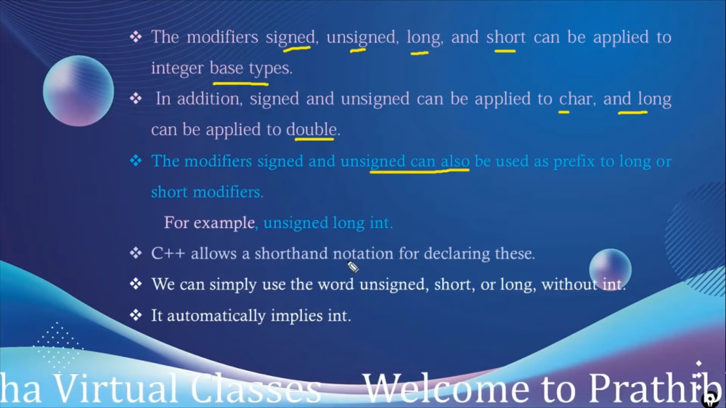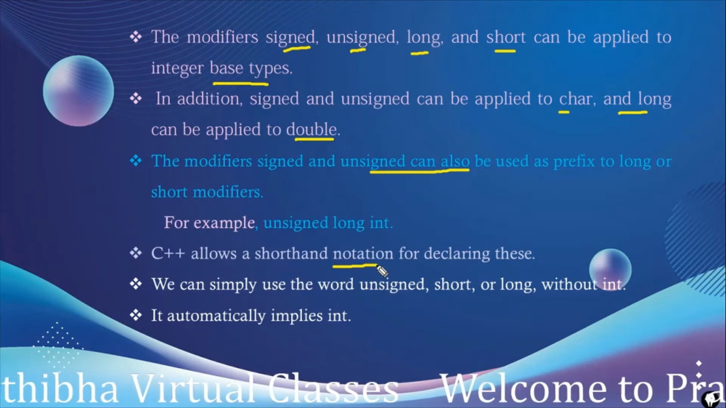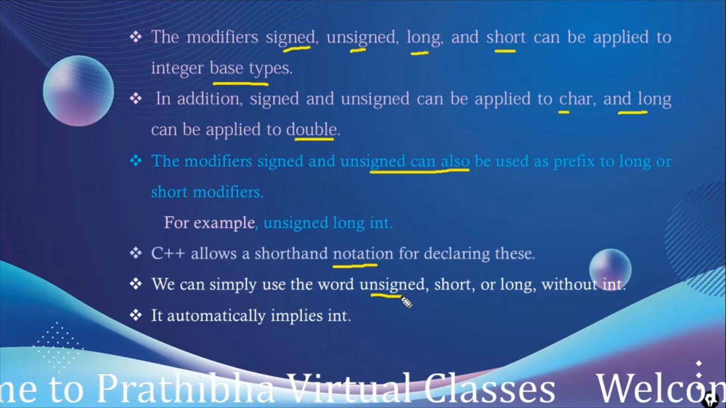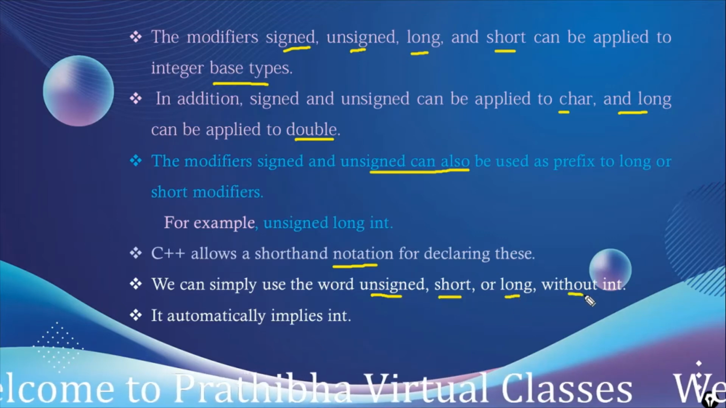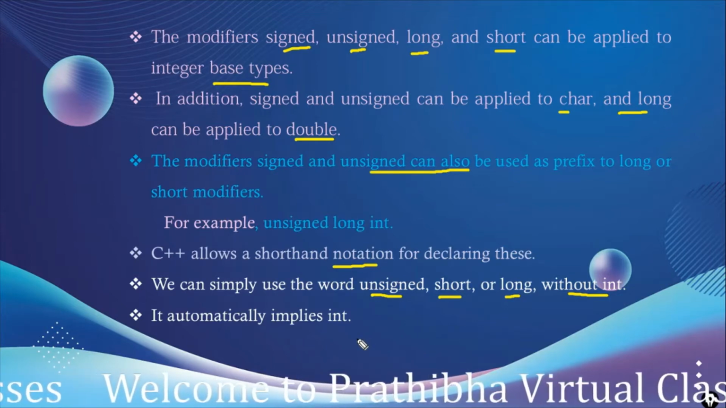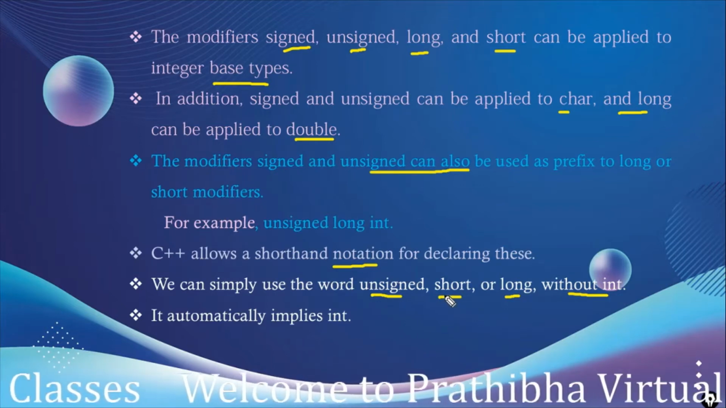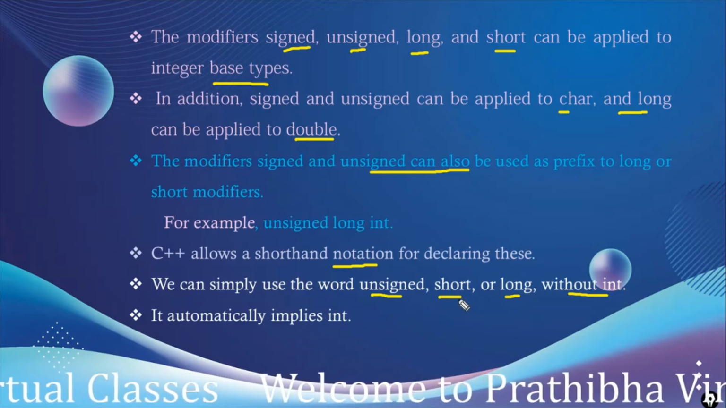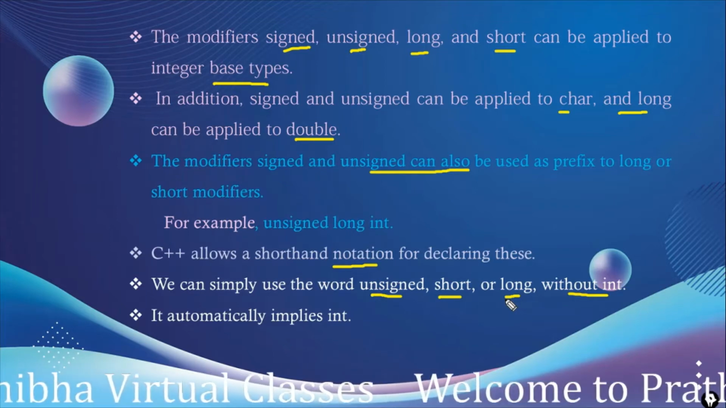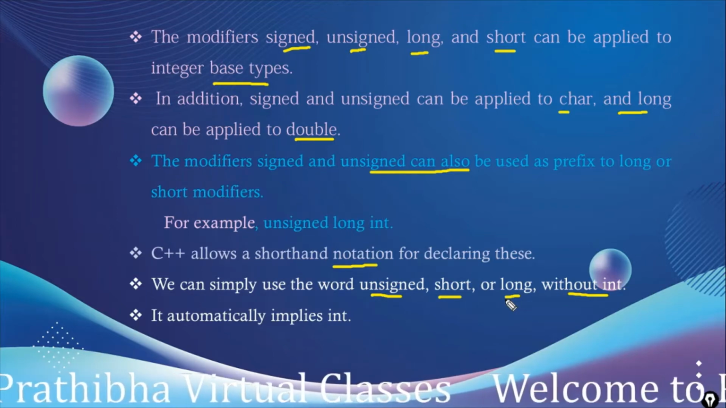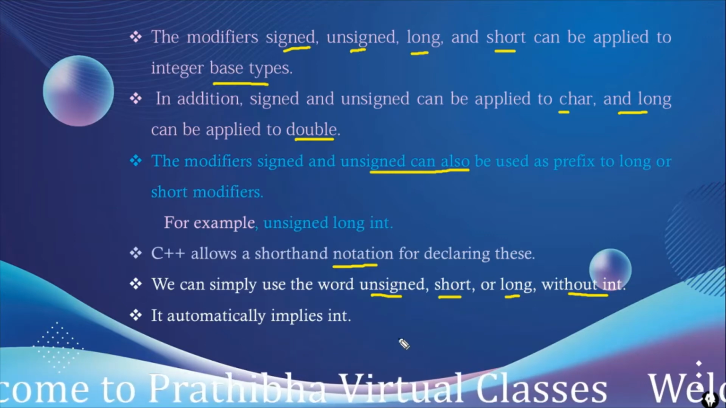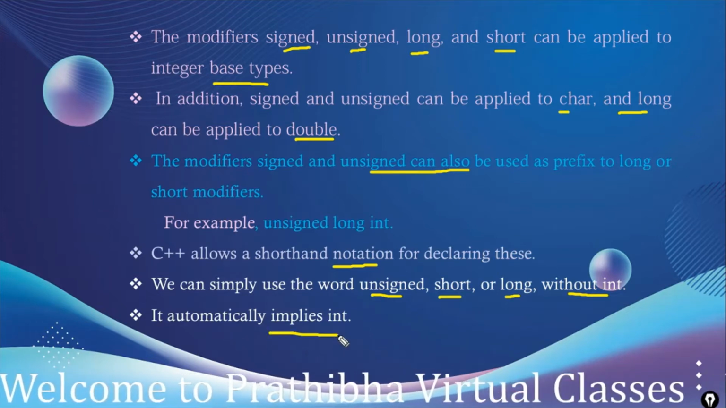And C++ allows a shorthand notation for these. For declaring these, we simply use the word unsigned, short, or long without the int. Instead of using unsigned int, we can directly use unsigned. Instead of specifying short int, you can directly use short. Also, instead of specifying long int, we can use long. When we are using unsigned, short, or long, it automatically implies the int.